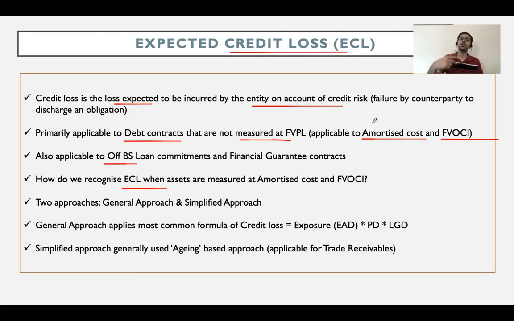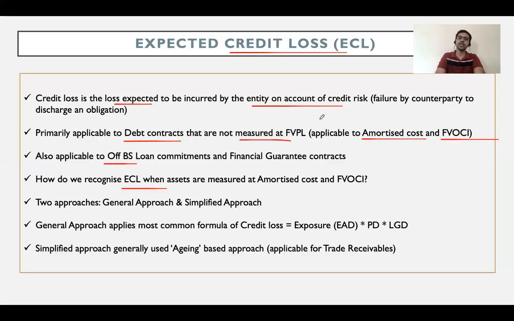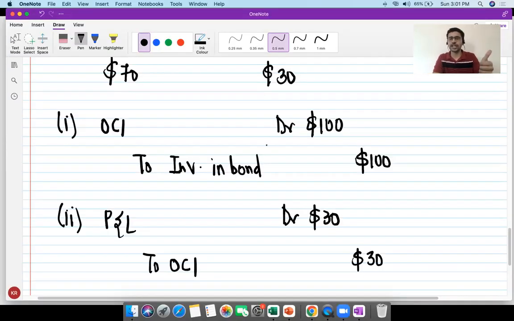Rather, we are just going to do a switch from OCI into the P&L account. Alternatively, you can obviously merge these two entries and directly recognize one entry, which is OCI debit of $70, P&L debit of $30, to investment in bond of $100. That will directly suffice your ultimate requirement. So these are the journal entries that we are going to recognize for on-balance sheet exposures measured at amortized cost